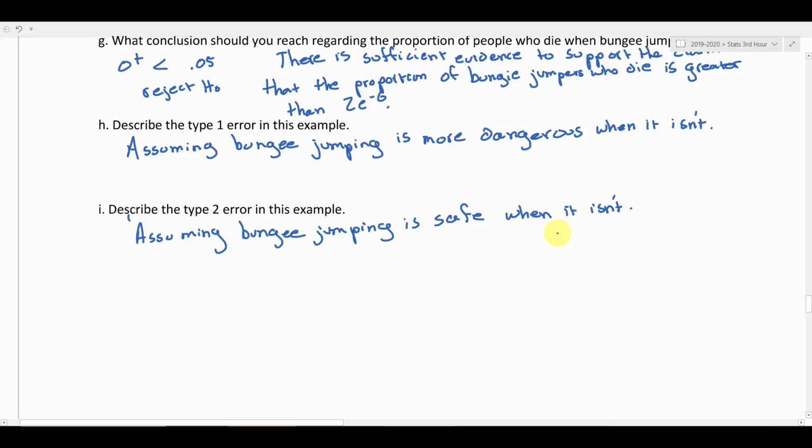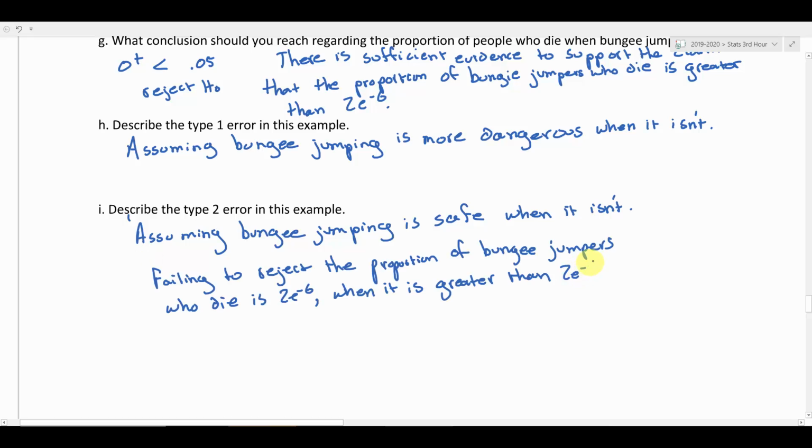All right, so there's a number of different ways to say that for a type 2 error. I'm interested in how you word it, but you could go very technical with it and say something like this: failing to reject that the proportion of bungee jumpers who die is 2e negative 6 when it is greater than 2e negative 6. So we should have rejected that the proportion is 2e negative 6.